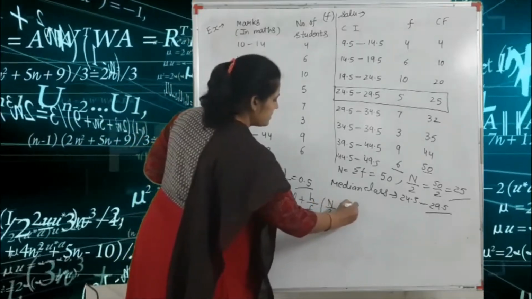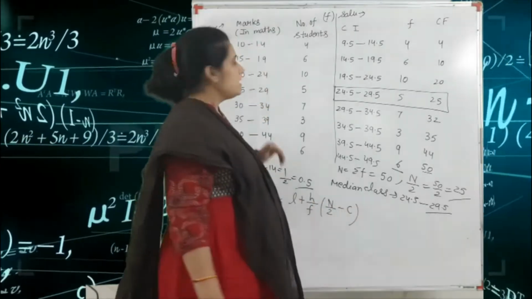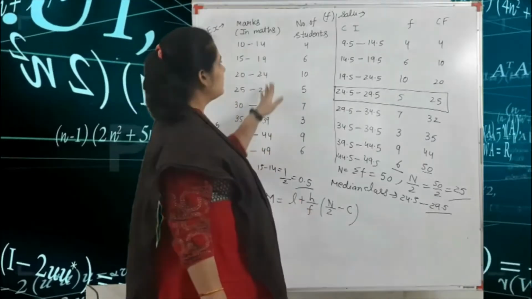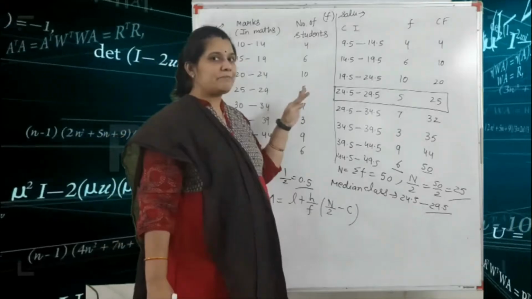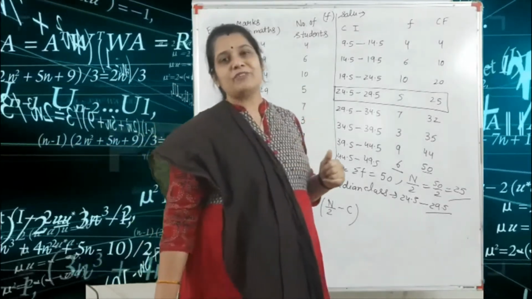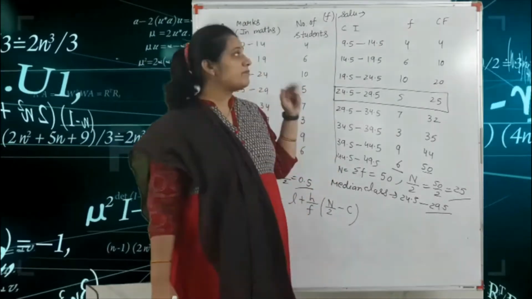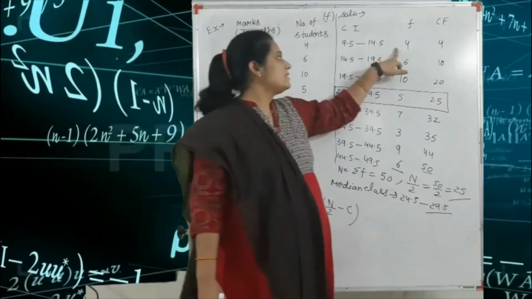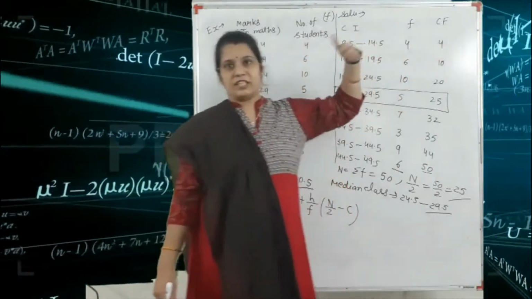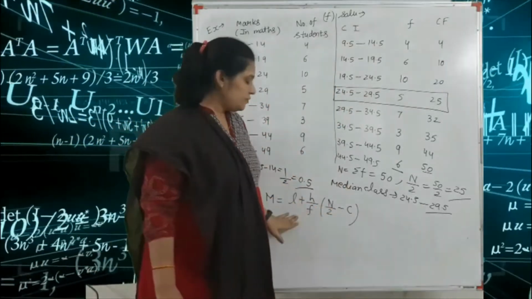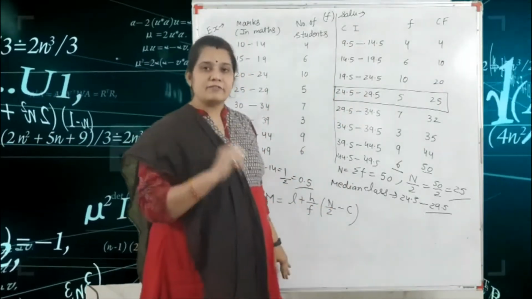2 minus C. Okay, if your class interval is given and your frequency is given, your question always depends on the less than type of frequency distribution, because for finding the cumulative frequency, we always write the first value as it is and after that we add the next value. Okay, so we use the formula of less than frequency.